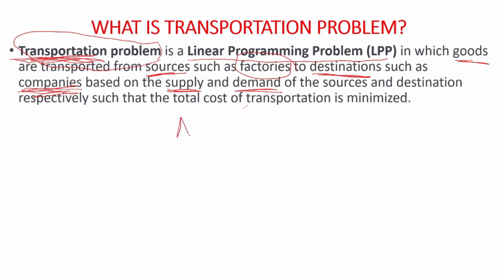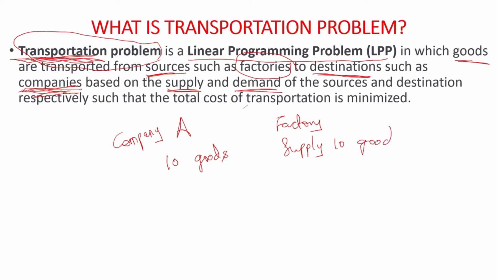Suppose company A has demanded 10 items or 10 goods. So it is the job of the factory to supply only how much? Only 10 goods to company A, because the demand the company has made is for 10 goods. So the factory will supply only 10 goods. Now what is the transportation problem? The items supplied from the factory to the company should be supplied with the minimum cost possible. So the cost of transportation should be minimized.